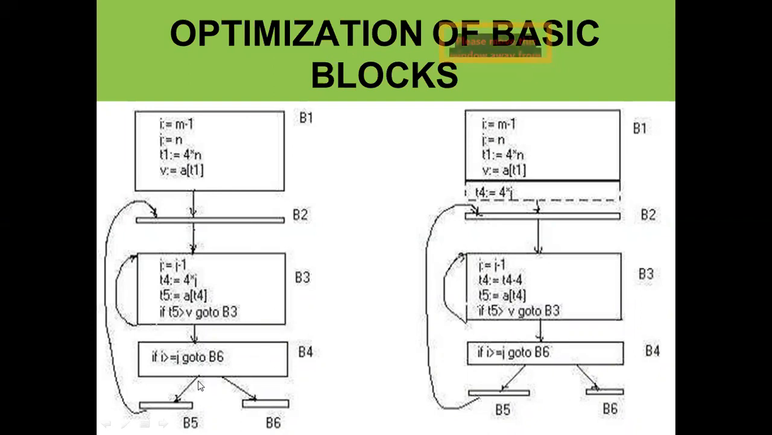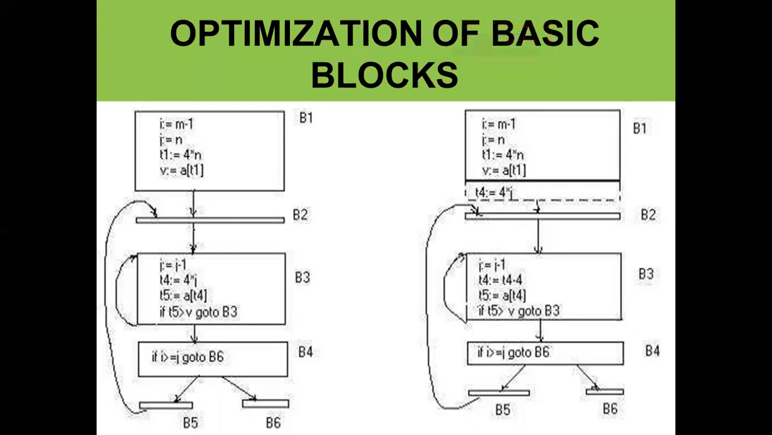Now you can see here just we are jumping from T5. If I is greater equal to J, go to B6. Okay, we will remove, go to B6, or either again we will return to B2. Now here you can see, in this case, they are going to define here T4 is equal to 4 star J. Just they are adding this.